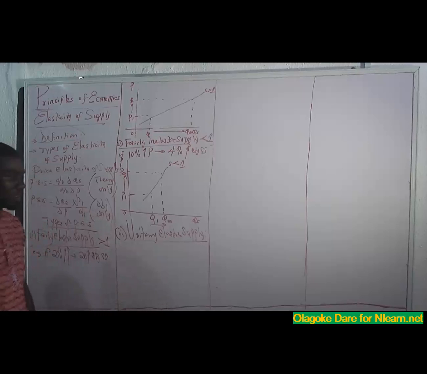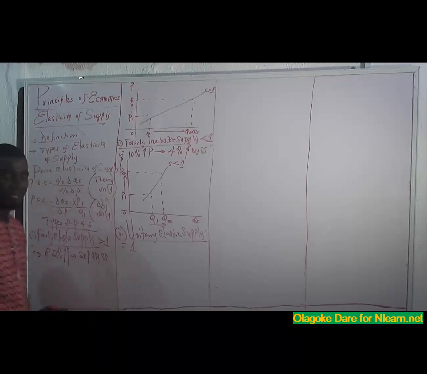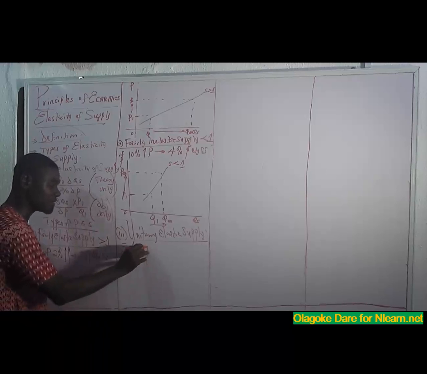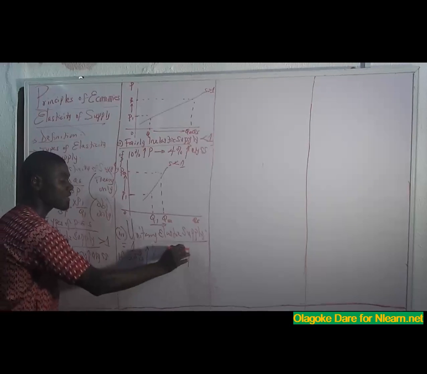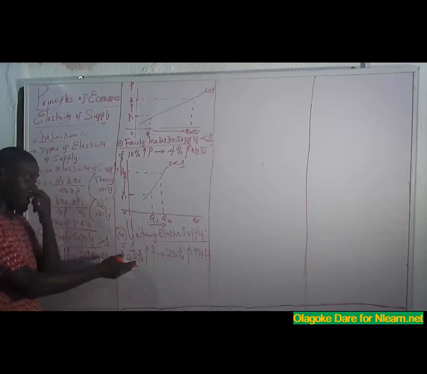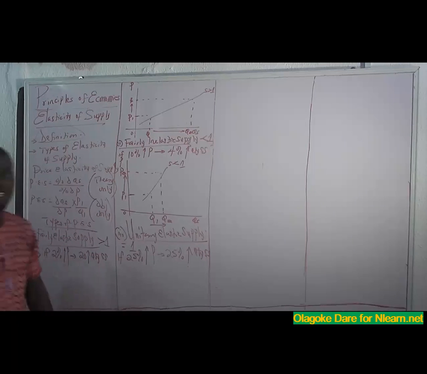A unitary elastic. So when you solve and the answer gotten is 1, that is it. So look at it. If a 25% increase in price leads to a 25% increase in quantity supplied, look at the percentage change in price, same as the percentage change in quantity supplied. So it is said to be a unitary elastic supply.